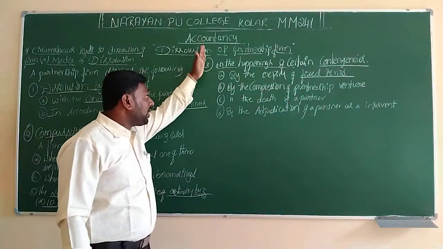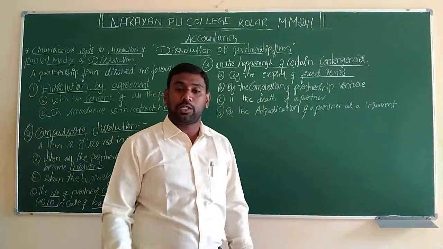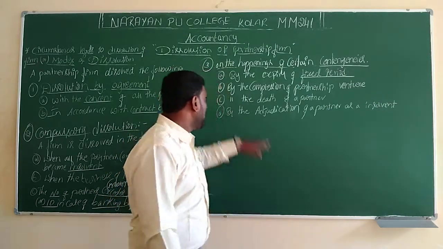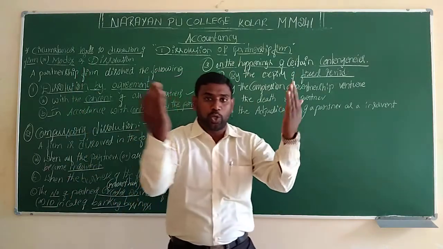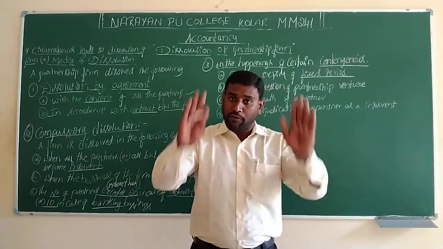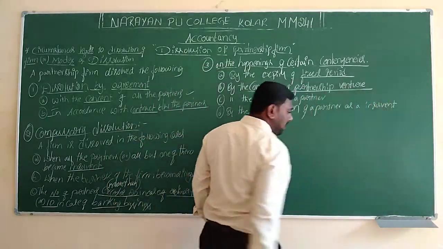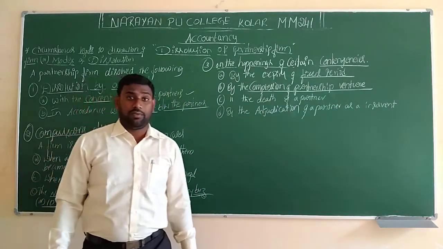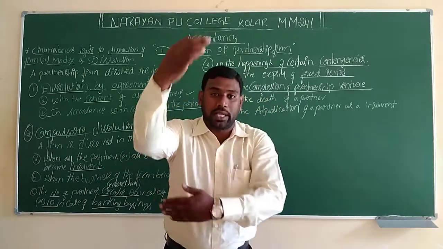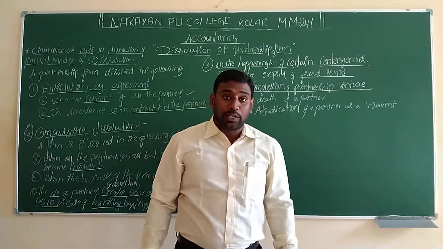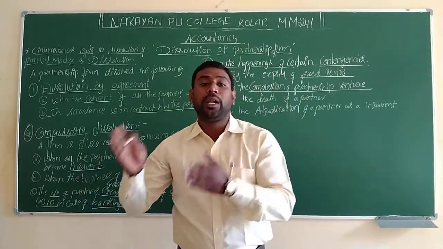So in the third mode, if any partner faces any one of these four points, they have to close the company. The first point is the expiry of fixed period: whenever the partnership duration agreement is completed, we have to close the business. The second point is completion of partnership venture. Here, whenever the partners make a contract with some other company, after completion of that contract it is compulsory that the firm is dissolved.